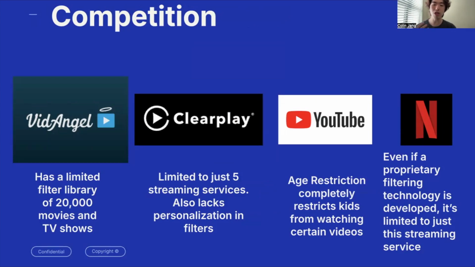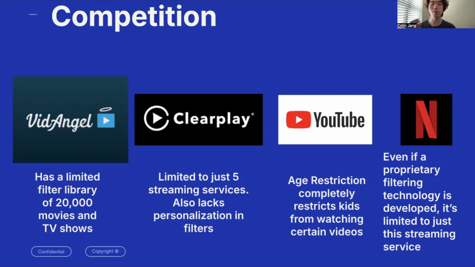Our software, Watch Appropriate, you can use on YouTube, TikTok, Instagram, just random videos that you're going to be seeing on the internet. And because it's a machine learning and AI software, it can detect on its own. But VidAngel and ClearPlay have a very limited library: 20,000 movies for VidAngel and only five streaming services for ClearPlay, such as Disney Plus and Netflix. That means there's a big lack of personalization, but also in terms of what's available to watch.